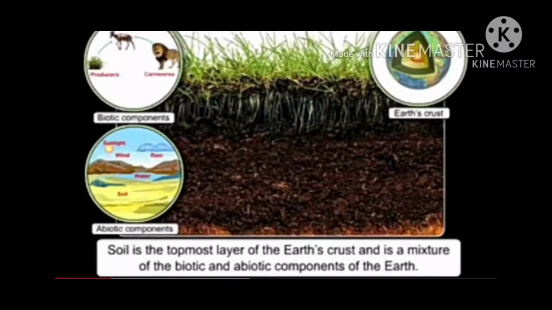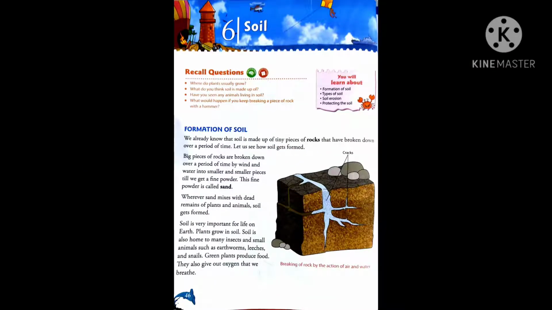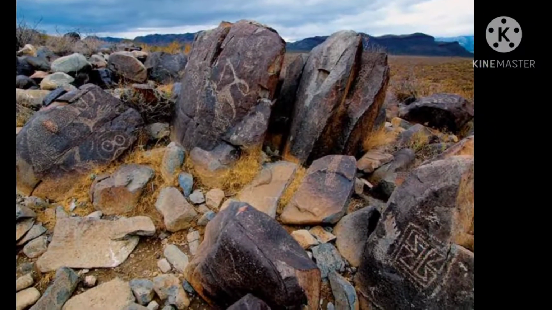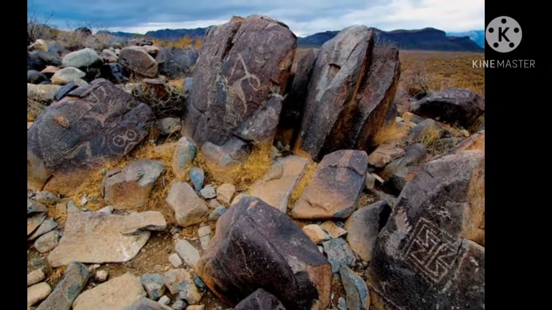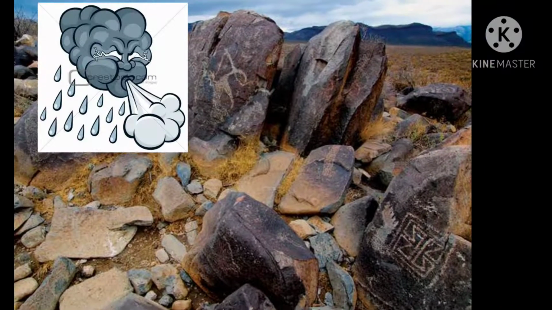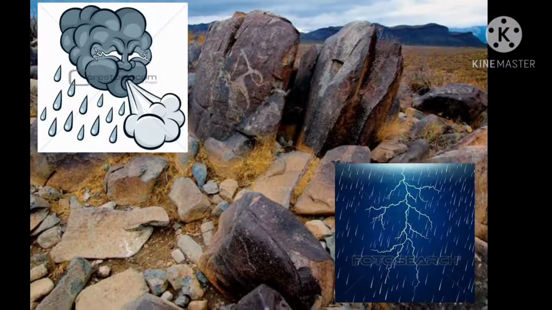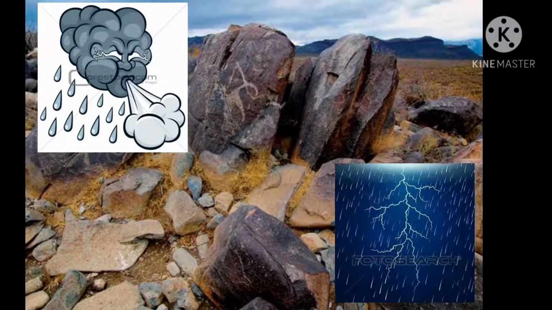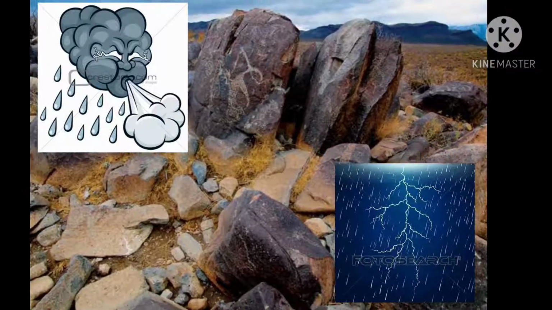Now let's come to our chapter number 6, Soil. The chapter begins with the formation of soil; the meaning I have already told you. Let's study how soil is formed. We already know that soil is made up of tiny pieces of rocks that have broken down over a period of time. Let us see how soil gets formed. As we all know, students, our planet Earth comprises so many big rocks, and over a period of time the action of wind and heavy rain causes these big rocks to break down into smaller pieces.